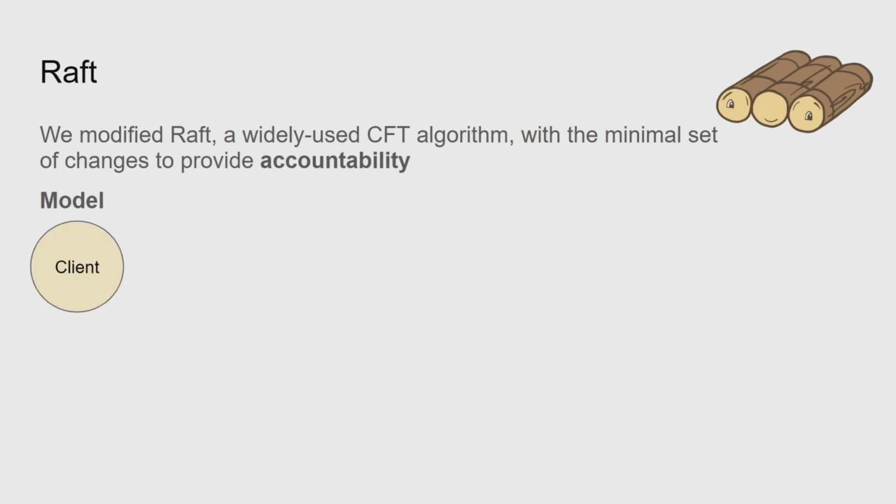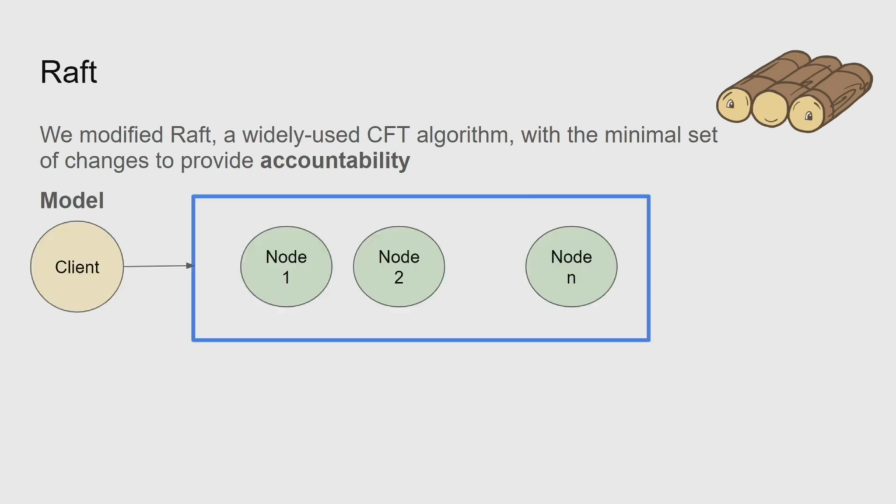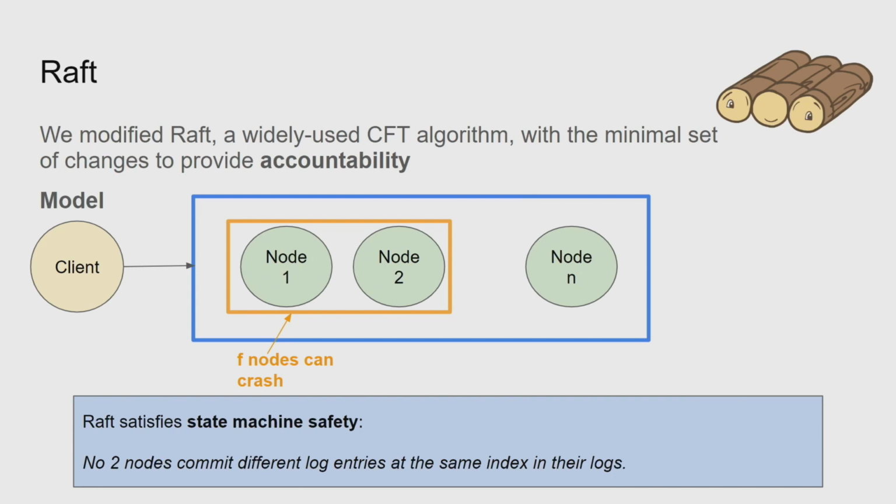So the model here is roughly that we have a client that's submitting transactions to a set of nodes who are in charge of maintaining a ledger. We assume that some fraction of those nodes can crash. This is the crash fault tolerant model. Now, vanilla Raft, the protocol that's widely adopted today in industry, satisfies state machine safety, meaning that no two of these server nodes, the green nodes, will ever have conflicting entries at any index of their logs.